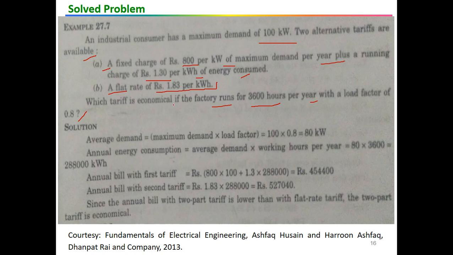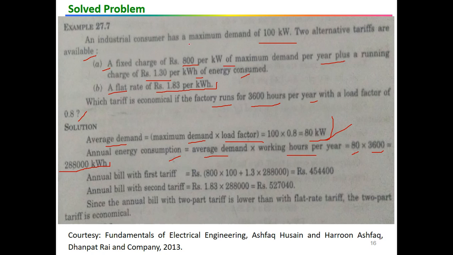So we have to calculate again. What is given in here is this energy demand. Maximum demand into load factor will be the average demand. So average demand will be the 100 kilowatt with a factor of 0.8, so it will be 80 kilowatt. And annual energy consumption is the average demand multiplied by working hours per year. So this is 80 kilowatt multiplied by 3600 hours, so it gives me this 2,88,000 kilowatt hour.